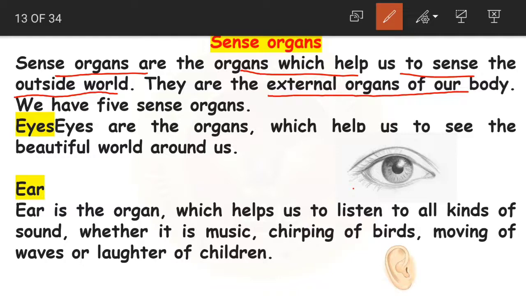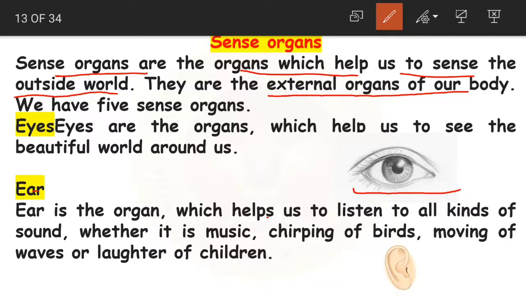Like if you see internal organs, like we have learnt about the digestive system, where you have stomach, intestines, liver. Even in the circulatory system you have heart, or we have kidneys and all that. All those parts are internal organs, but these sense organs are external organs. Like eyes, what are they? Eyes are helping us to see the beautiful world around us. Through our eyes we are able to see the beautiful world which is around us.